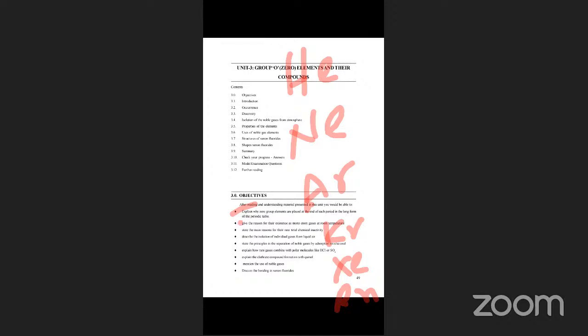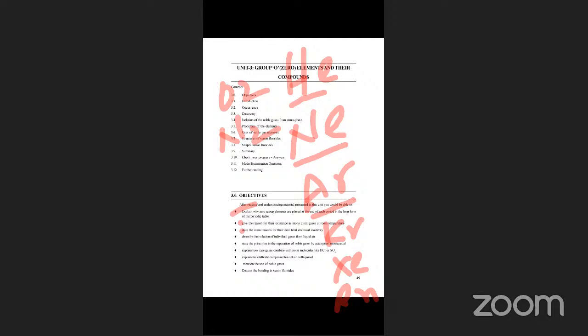And the second point is, give the reason for their existence as monoatomic gases at room temperature. So we always write He and Ar, we are not writing He2, Ar2. They exist only as monoatomic gases at room temperature, always. What is the reason behind it? And the third one is, state the main reason for their total chemical inactivity.